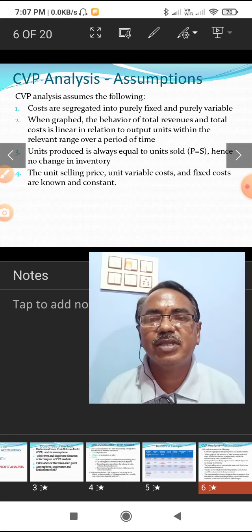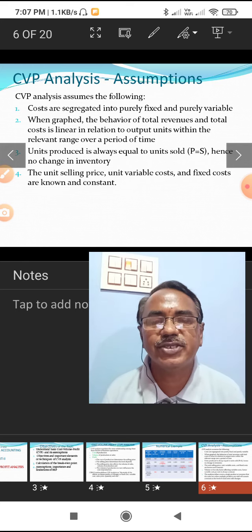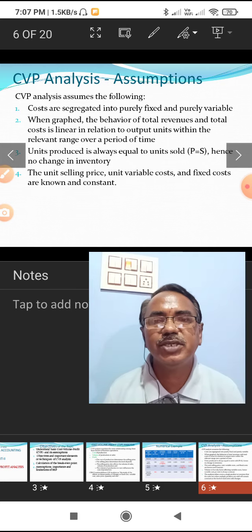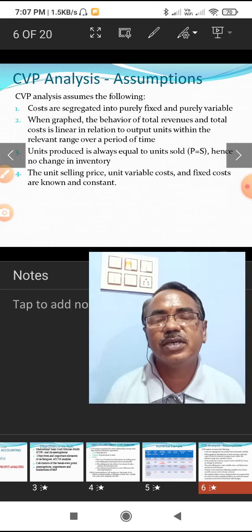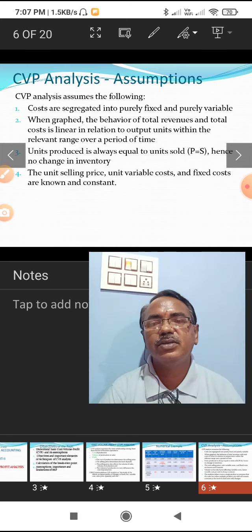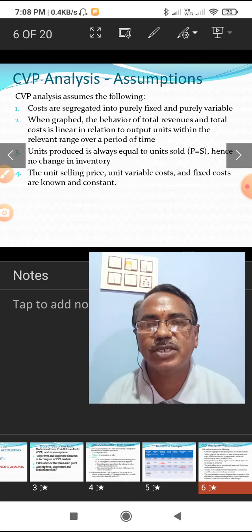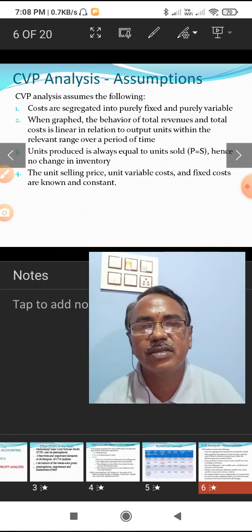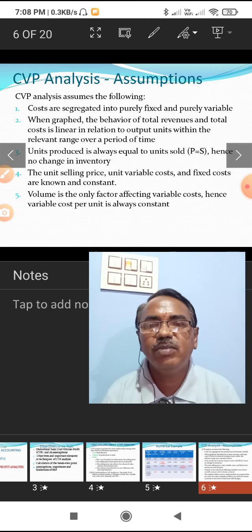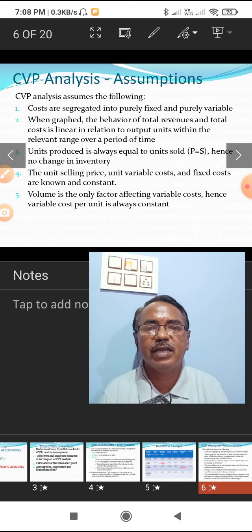Then the next assumption: the unit selling price, unit variable cost and fixed costs are known and constant, so the behavior of the cost curves is linear. The selling price per unit is known and fixed, and variable cost per unit also remains constant. The total fixed cost also remains constant. This is another assumption. Then volume is the only factor affecting variable cost. Hence, variable cost per unit is always constant.